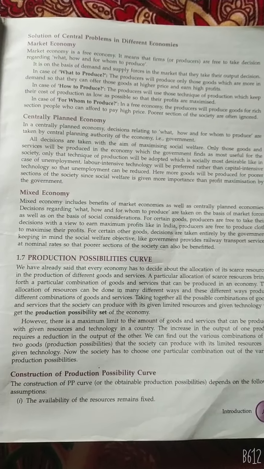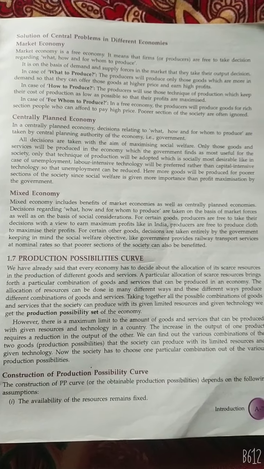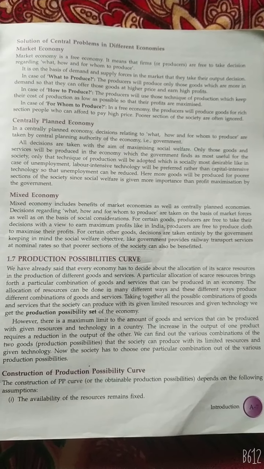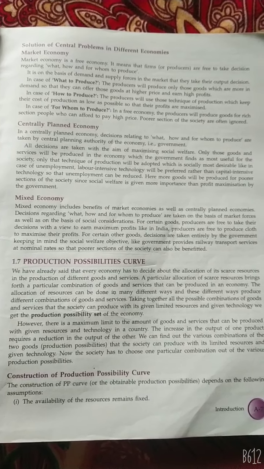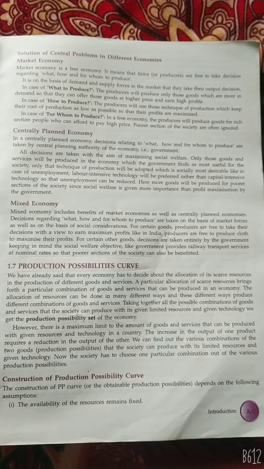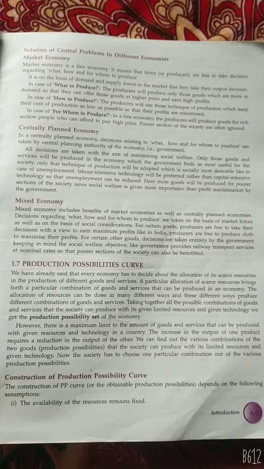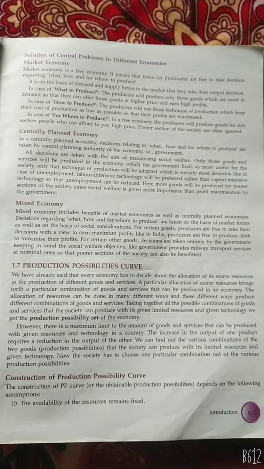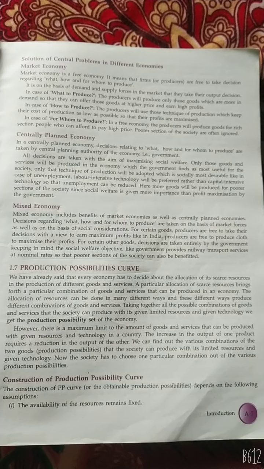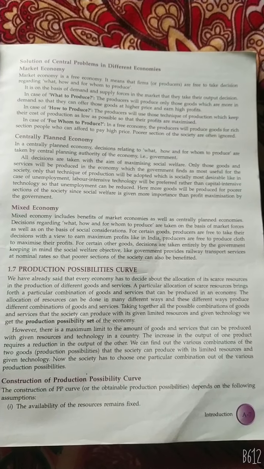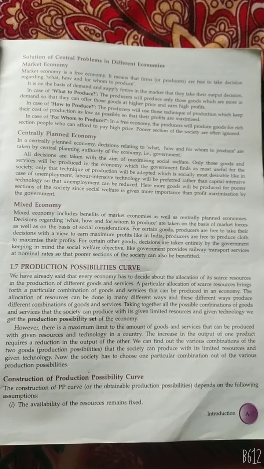Today we are going to discuss another topic in the introduction to microeconomics, that is the production possibility curve. We have already said that every economy has to decide about the allocation of its scarce resources in the production of different goods and services. A particular allocation of scarce resources brings forth a particular combination of goods and services that can be produced in the economy. The allocation of resources can be done in many different ways, and these different ways produce different combinations of goods and services.